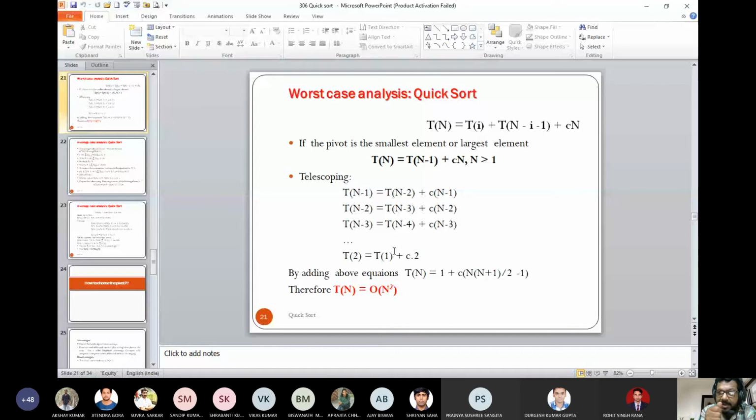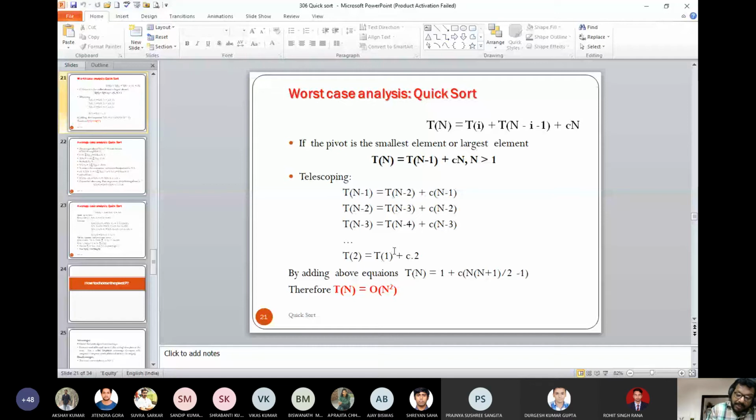Selecting the first element, if it is the smallest, with probability 1 by N, you have the first case. If you select the second element as the pivot, the second case will occur. It's like this. So if you look into both sides, they are equally likely. This happens because you are selecting with probability 1 by N.